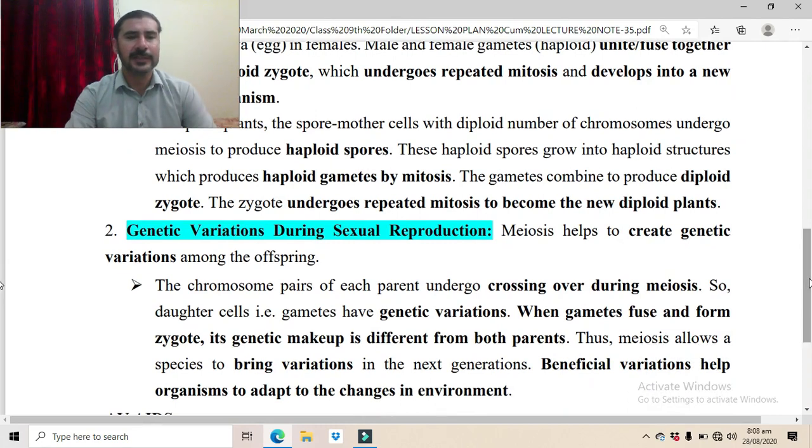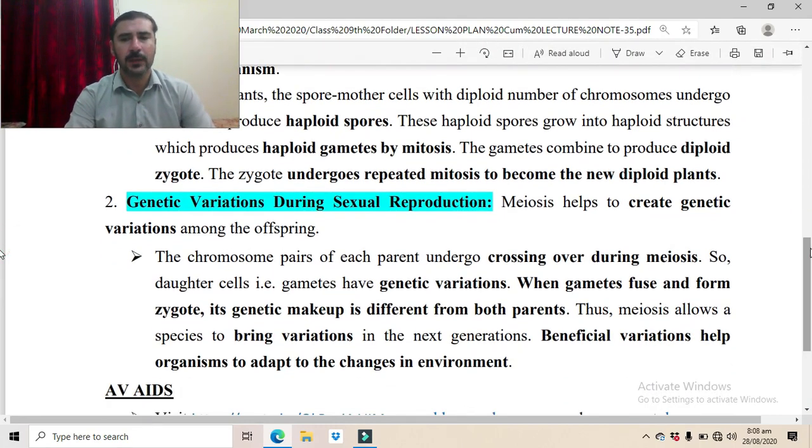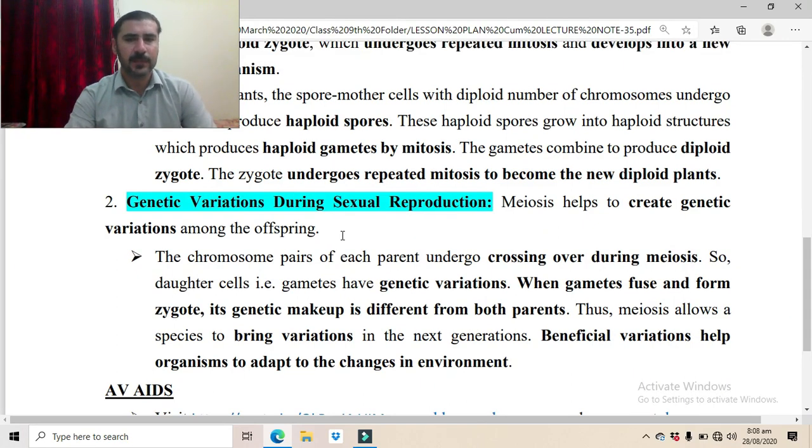The next point, that is the genetic variations during sexual reproduction. Meiosis helps to create genetic variation among the offsprings. Basically, meiosis creates genetic variations in the offsprings. The chromosome pair of each parent undergo crossing over during meiosis. We have already studied the crossing over process.